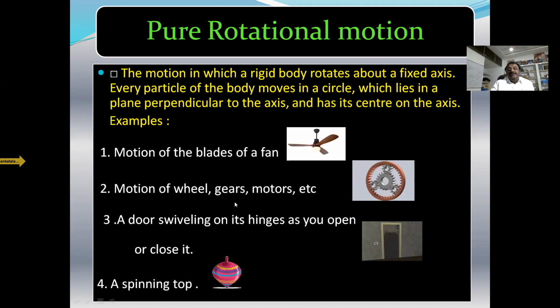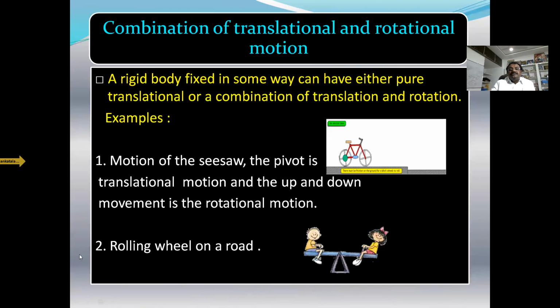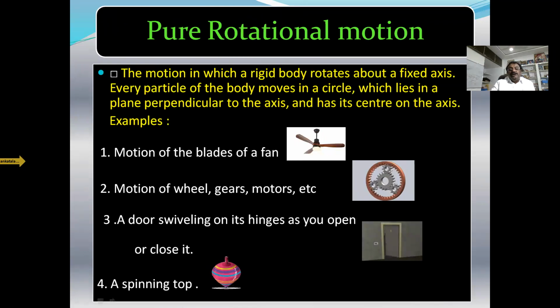And the motion of wheels, gears, and motors. If you take the engine parts, this is pure rotatory motion. A door swiveling on its hinges when you open and close it. And the motion of the spinning top. So these are all the best examples of pure rotatory motion.